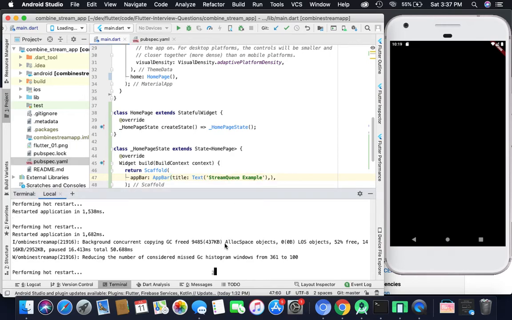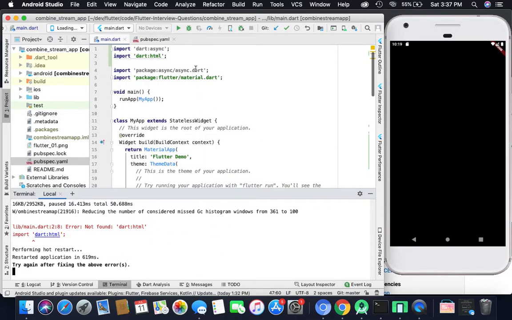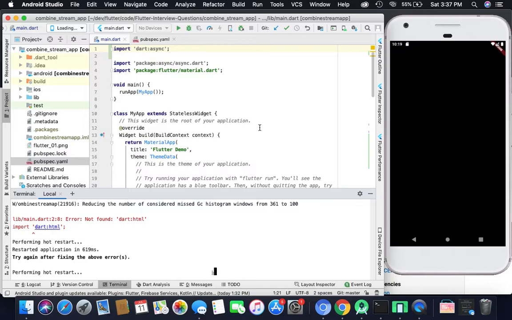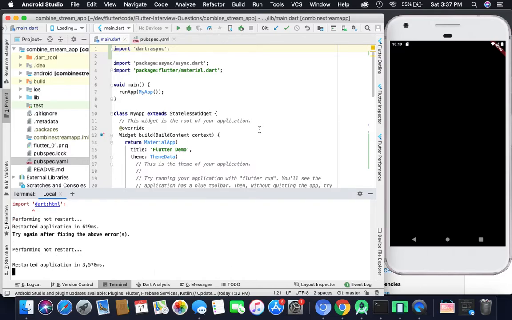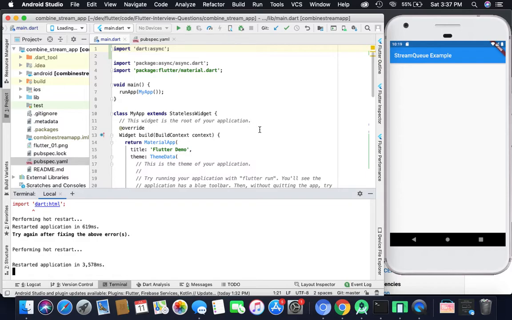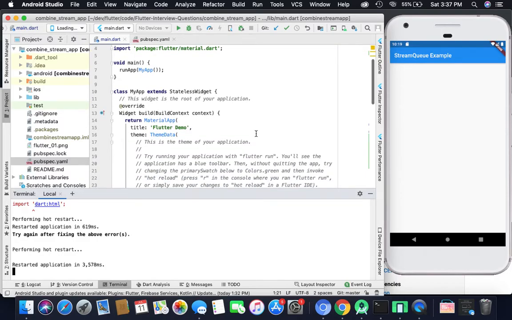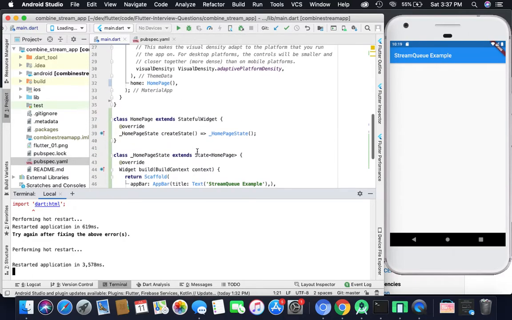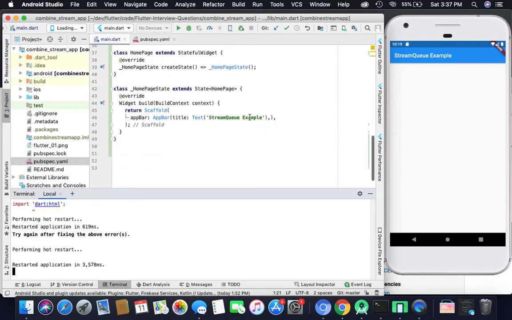So let's rerun it. Oh, what is this? Okay, run it again. Now you can see that our stateful widget has appeared here with its title in the app bar, which is StreamQueue example. Now we will see how we can create a simple stream.